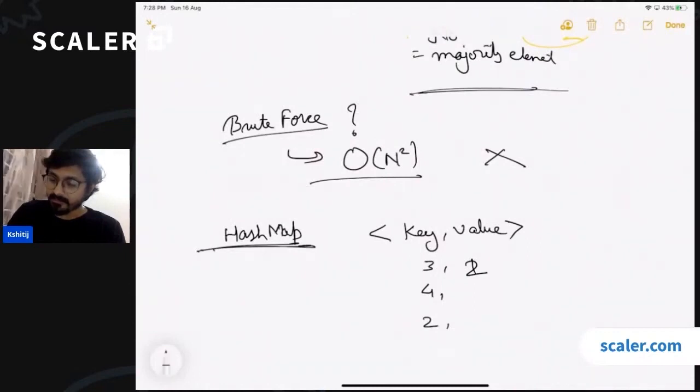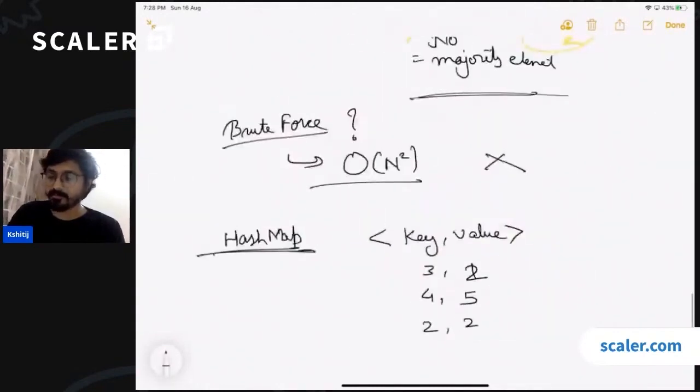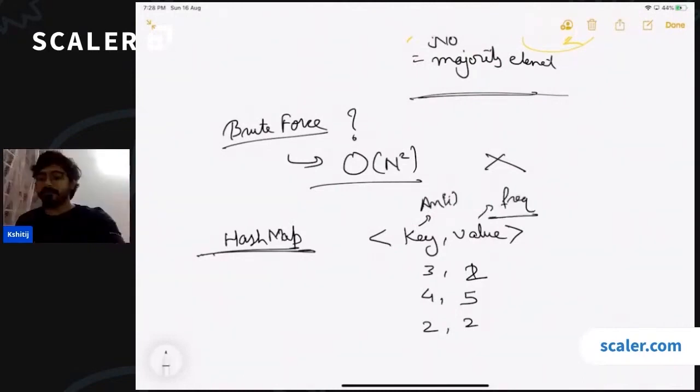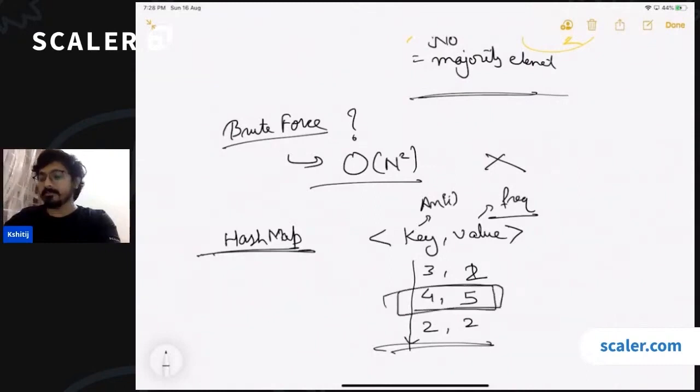And the frequency of 3 is going to be 2 and 2 is also going to be 2. This is the value, the array element, and this is the frequency. After you have made this complete map, you can iterate over all the keys and you can figure out which of them is the majority element. This is one of the approaches.